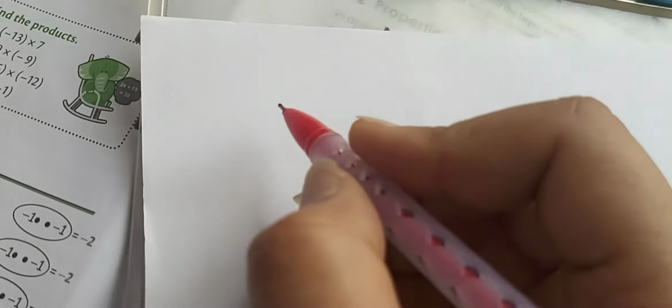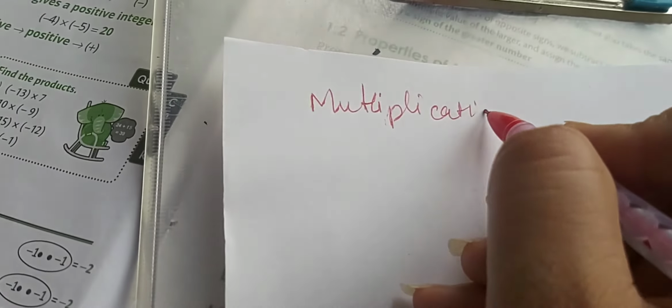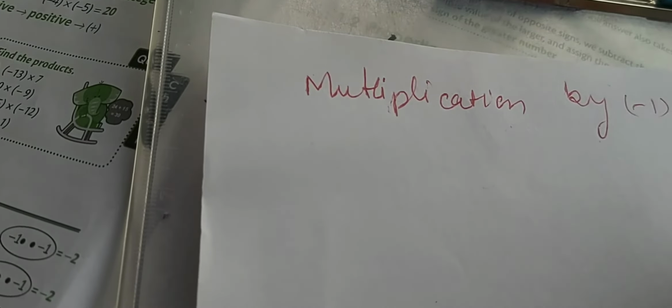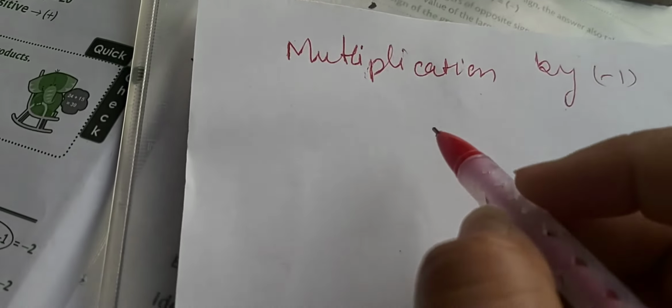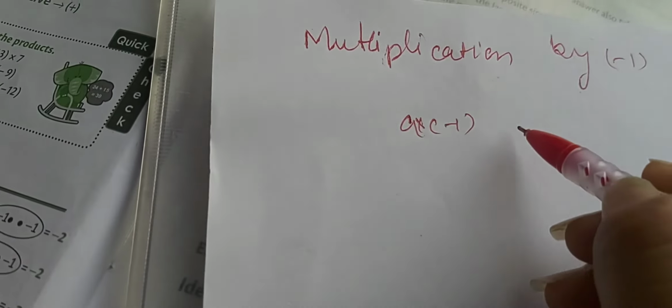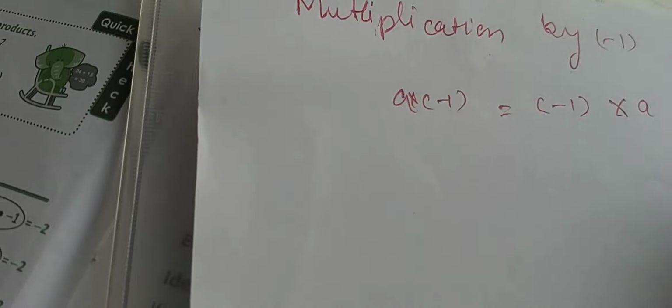Clear? Next property is multiplication by minus 1. In this property, if we multiply any integer with minus 1 or minus 1 with any integer, we always get the result negative.